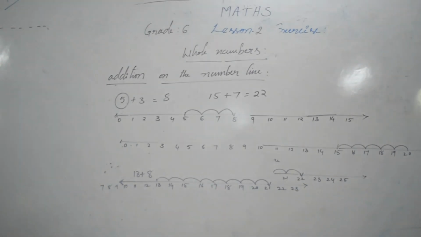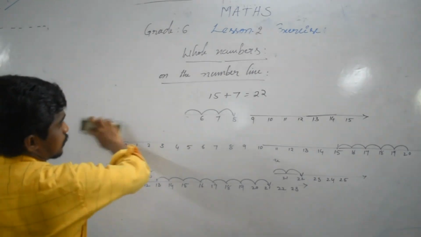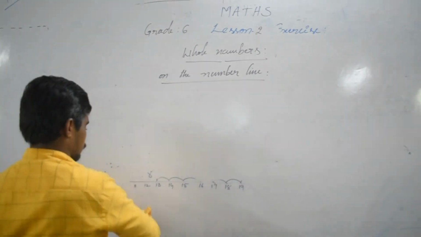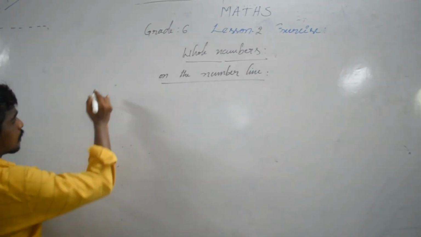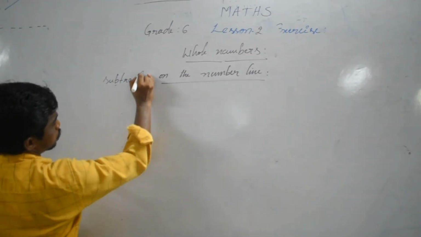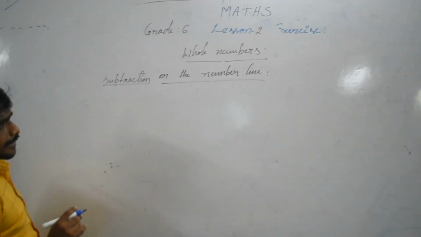Next one, subtraction on the number line. Subtraction on the number line.